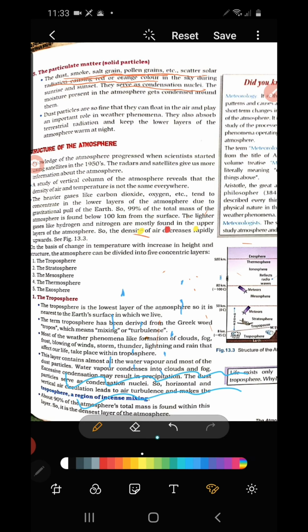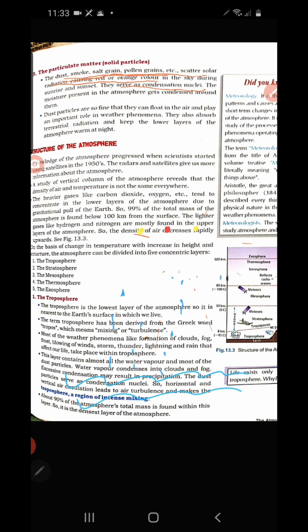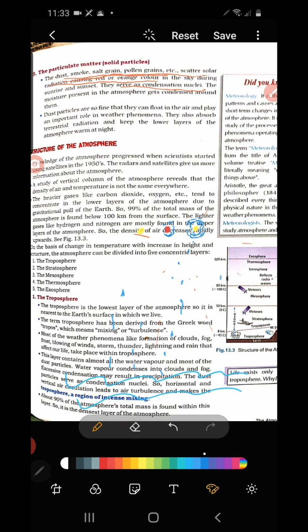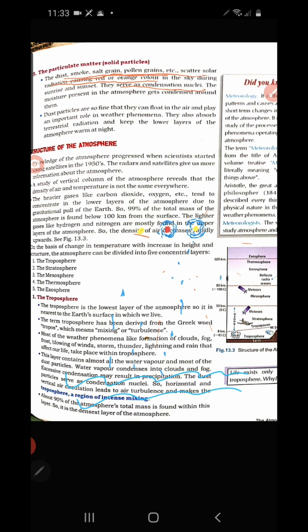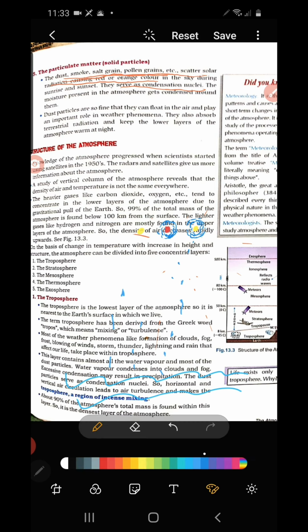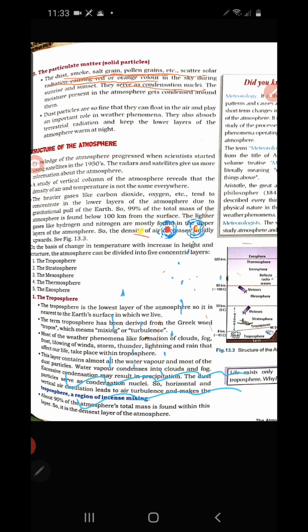So the water vapor forms around them, because they need some object to settle down. So this water vapor or moisture settles around these dust particles, smoke or pollen grains, whatever it is, and there forms water droplets. Understood? So this dust particle, pollen grain, etc., they act as condensation nuclei.